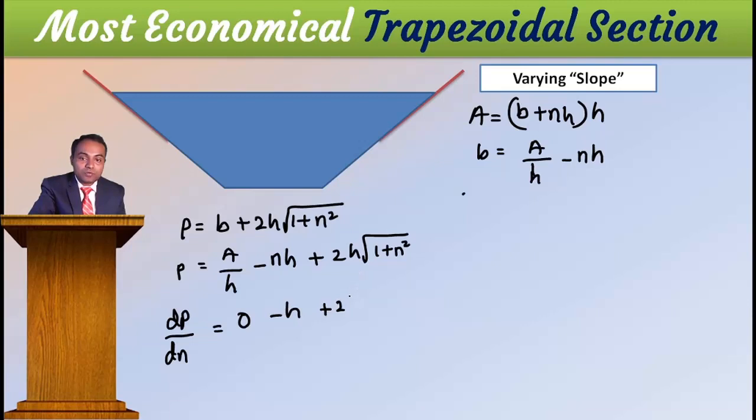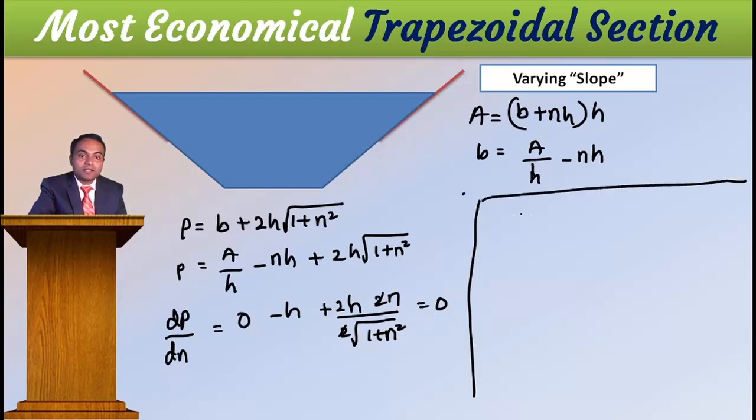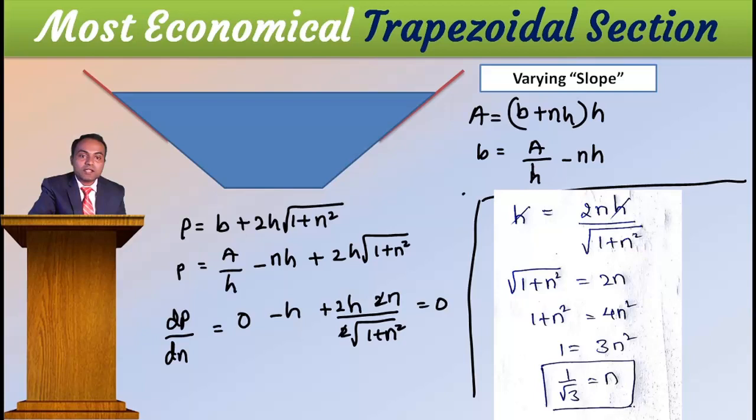And this is what? Plus 2h, I will keep it constant outside. Then the differentiation of root 1 plus n square is 1 divided by 2 root 1 plus n square, and n square differentiation is 2n. Then 2 cancels, equal to 0. Then what will you get? Then h is equal to 2h divided by square root of 1 plus n square. Right? Now h cancels. Then square root of 1 plus n square is equal to 2, you got.